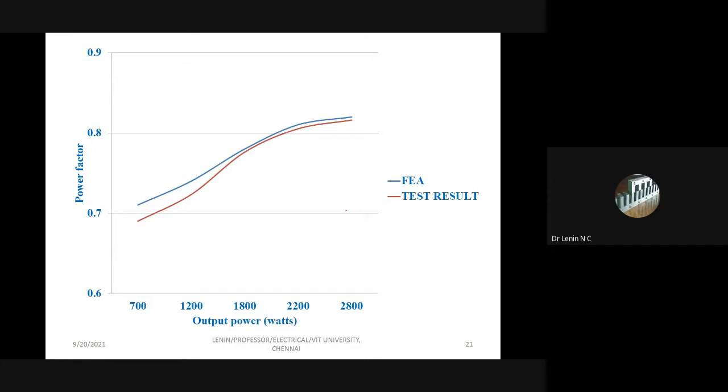We developed that machine and did the test, and the power factor is greater than 0.8, much closer to the PMSM machine. That means if the power factor increases, the current is going to get lower. So the current consumption gets lower, and the energy consumption is also going to get lower.